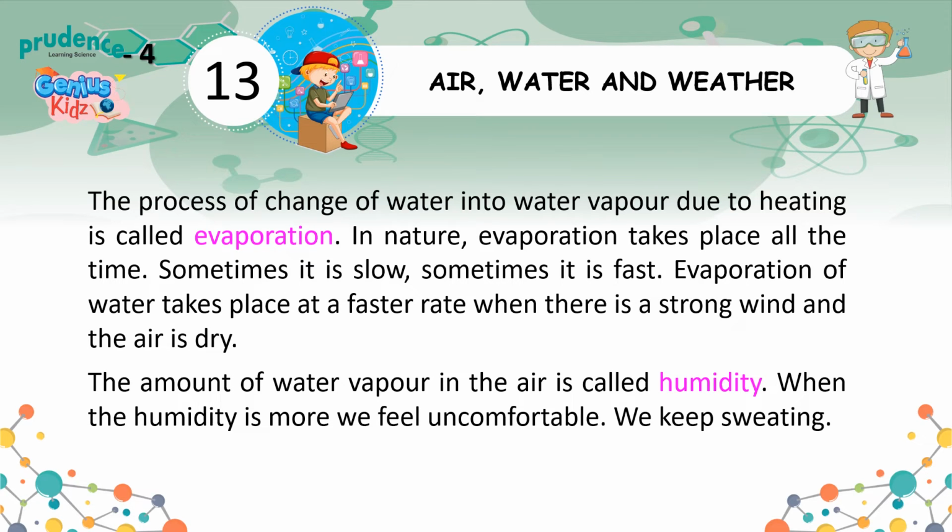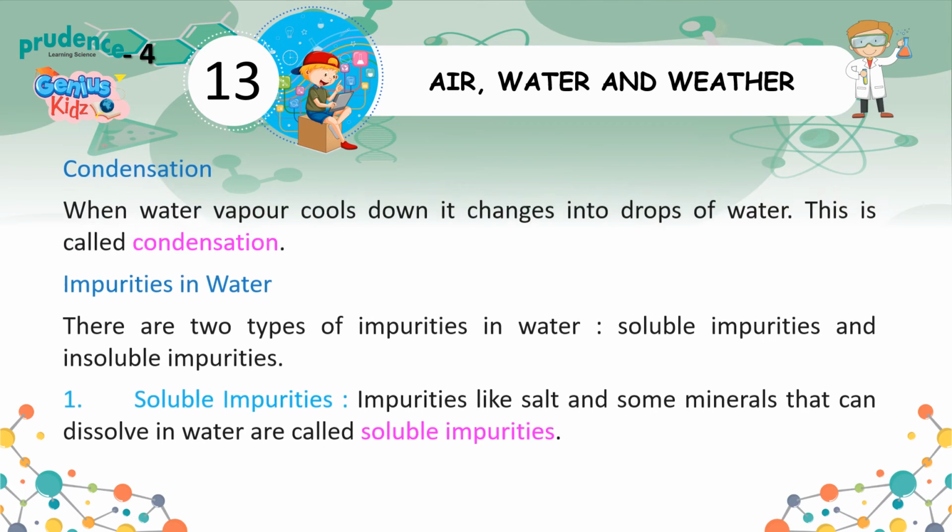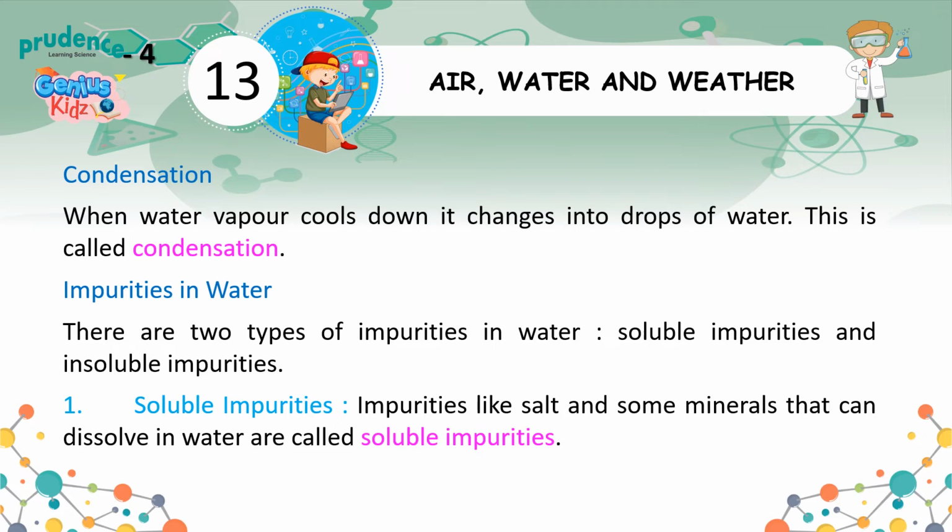The amount of water vapor in the air is called humidity. When the humidity is more, we feel uncomfortable. We keep sweating. Condensation. When water vapor cools down, it changes into drops of water. This is called condensation.